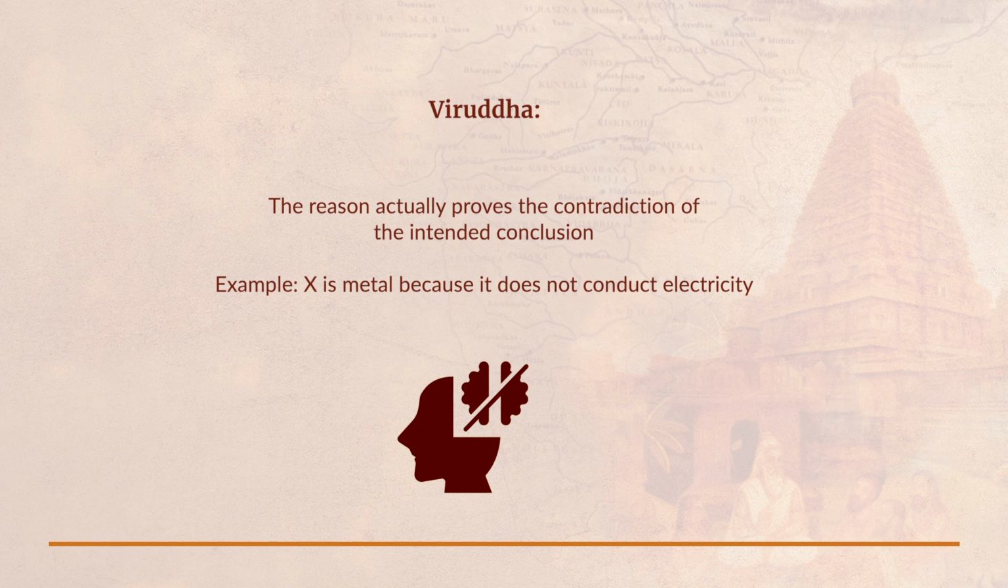There may be some metals which are poor conductors, but please notice I am saying here that it does not conduct electricity at all. So it doesn't prove what is intended, and in fact goes on to prove the contradiction of what is intended. So this kind of a fallacy is called viruddha.